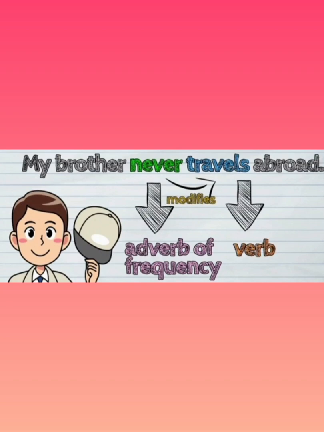My brother never travels abroad. Here in this sentence, travels is the verb and never is the adverb of frequency as it describes how often my brother travels abroad. The answer is never. So never is the adverb of frequency.